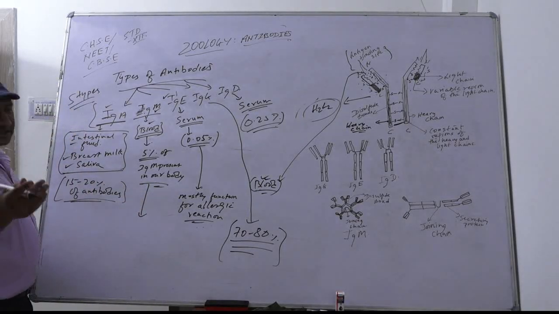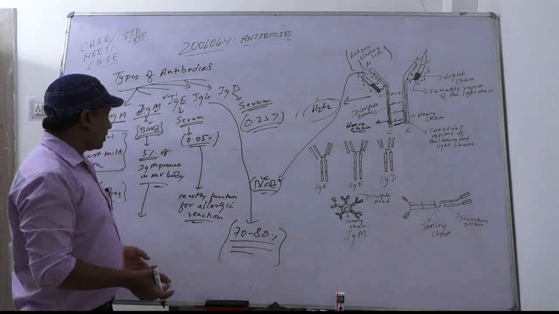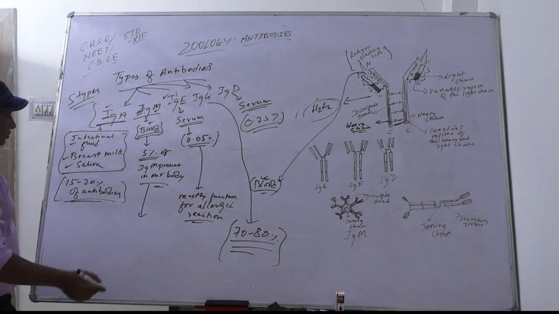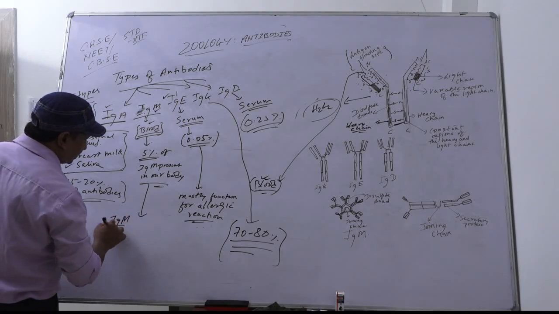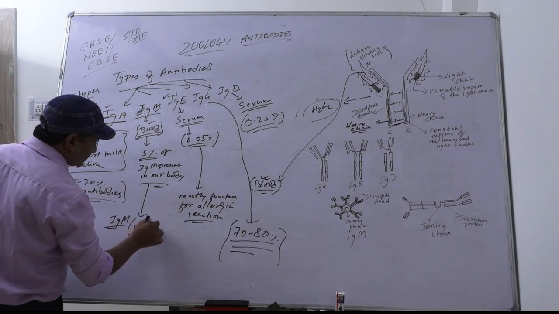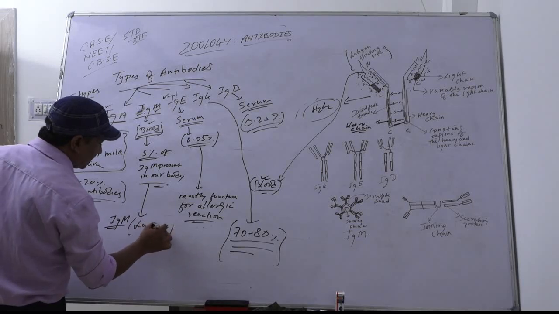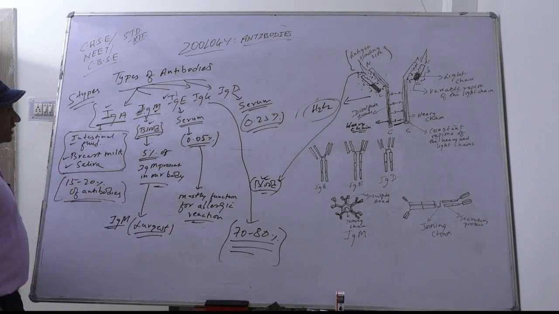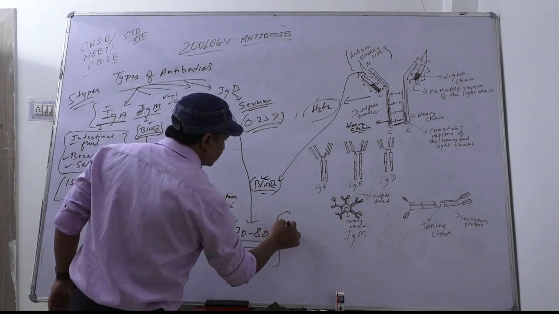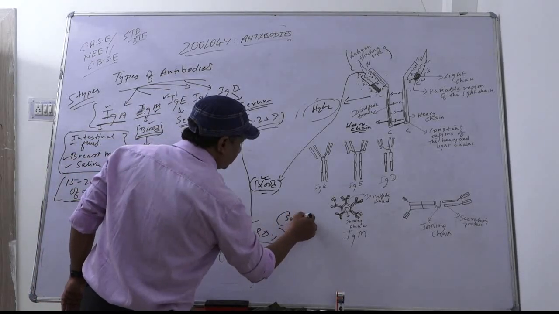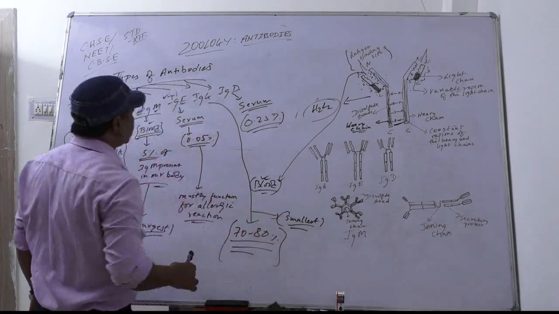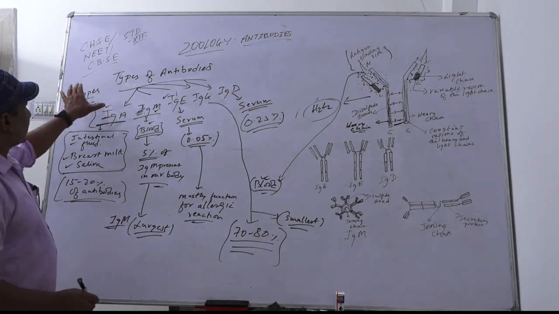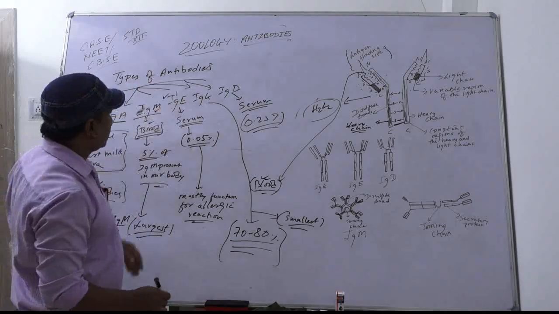Now a question can arise in this way also. Which is the largest antibody? The perfect answer is: no, not immunoglobulin A. Immunoglobulin M is the largest antibody, and the smallest antibody is immunoglobulin G. Okay. So these are the types of antibodies which are present in our body.